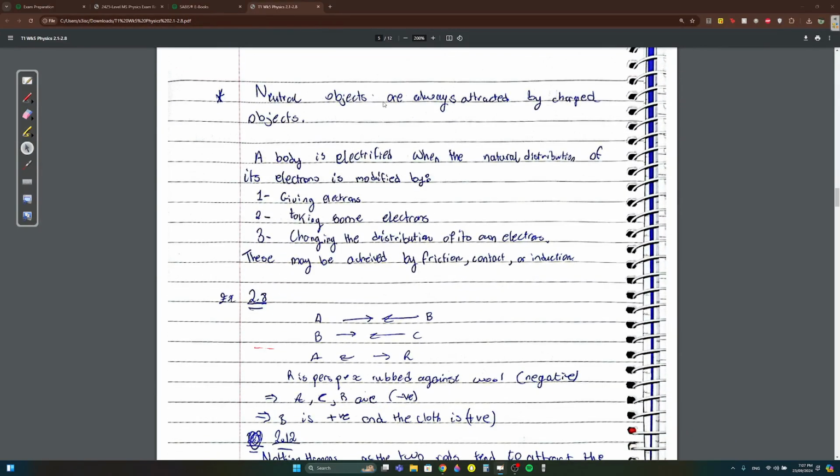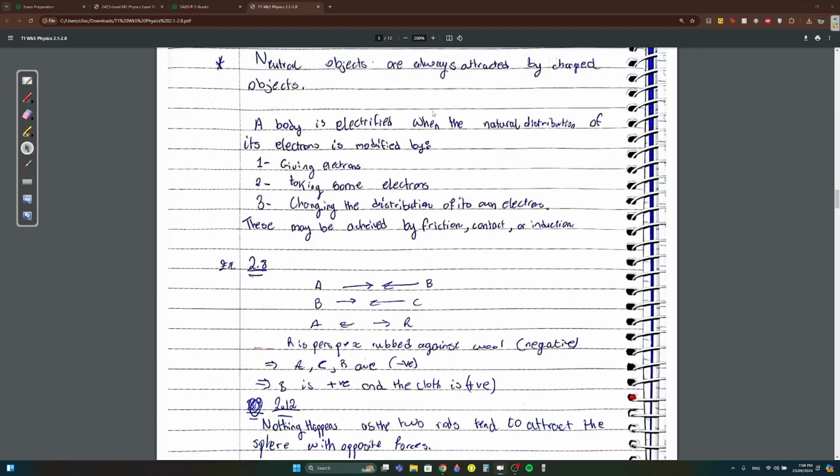Here, neutral objects are always attracted by charged objects. Charged objects will attract neutral objects. A body is electrified when the natural distribution of its electrons is modified. How would you change the distribution of its electrons? Either you give it electrons, or you take electrons, or you change where its own electrons are. This may be achieved by friction, contact, or induction.